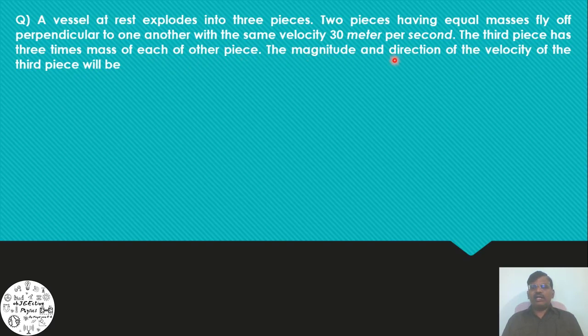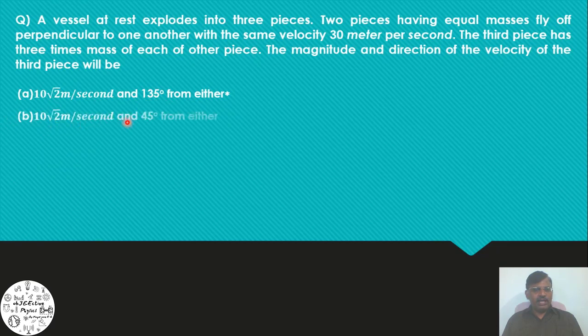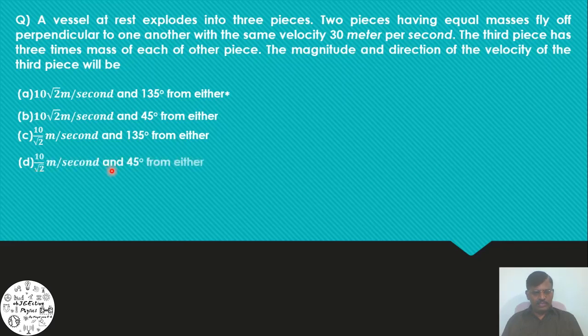The magnitude and direction of the velocity of the third piece will be: option A, 10 root 2 meter per second and 135 degrees from either; option B, 10 root 2 meter per second and 45 degrees from either; option C, 10 by root 2 meter per second and 135 degrees from either; option D, 10 by root 2 meter per second and 45 degrees from either. Solution: